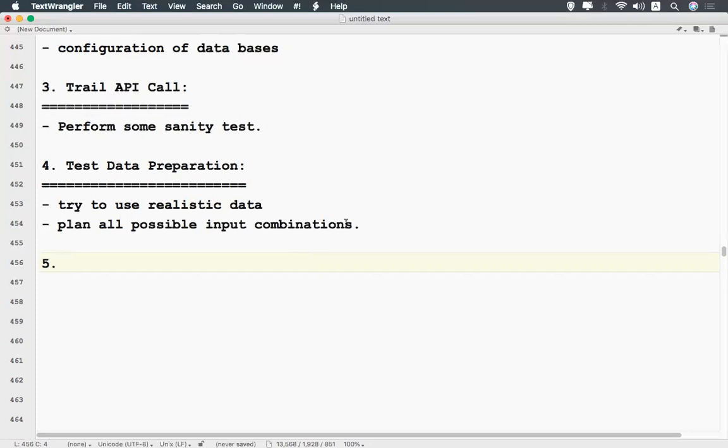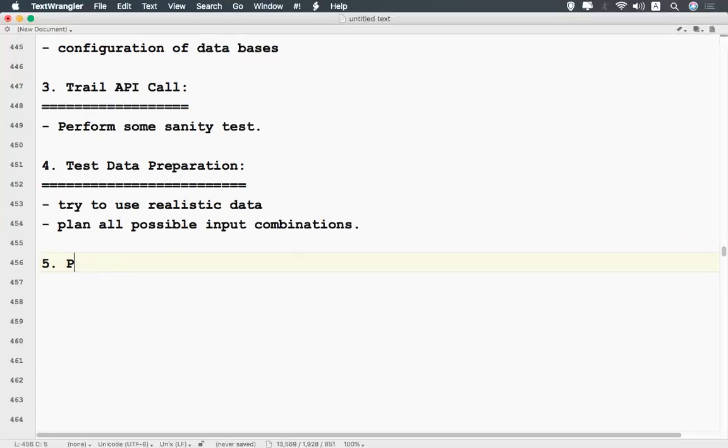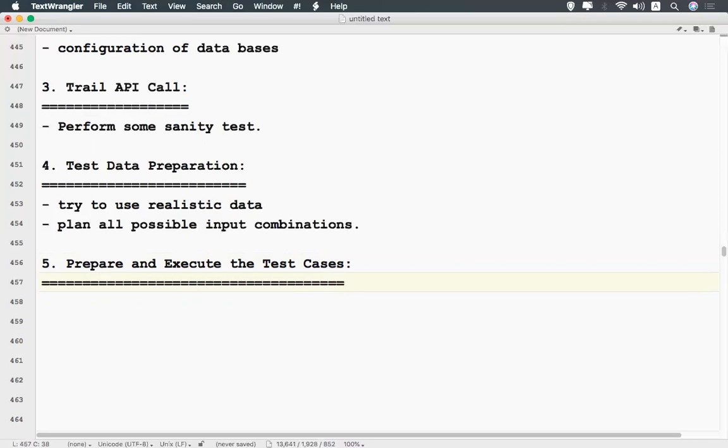And the last point, what is the last point? Prepare and execute the test cases. So now you know the requirement. You created an environment, so you know that the trial API means the API is working fine, and you are already done with test data preparation. Everything is ready. Now your task is to execute. Once everything is done, now it's time to write and execute.